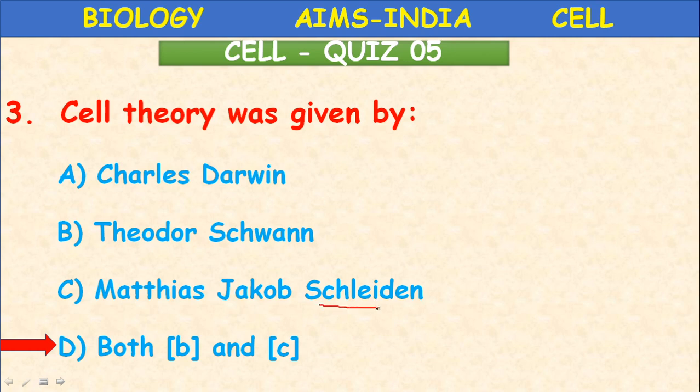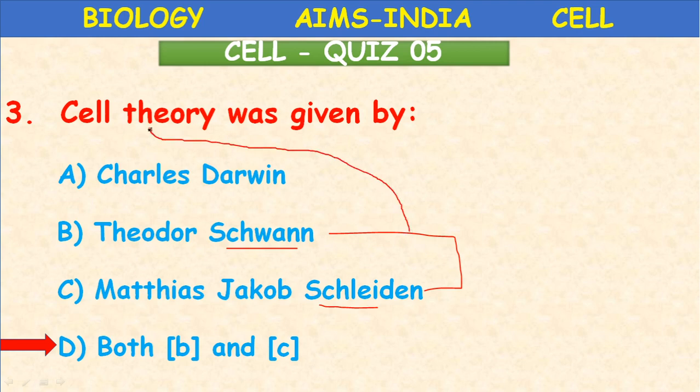Schleiden was a botanist, Schwann was a zoologist. Both put together the theory called cell theory, according to which all living organisms, plants and animals, are made up of structural and functional units called cells.